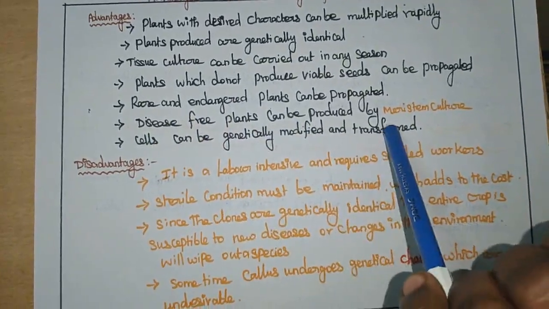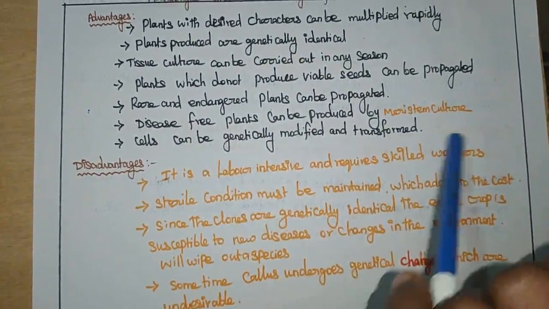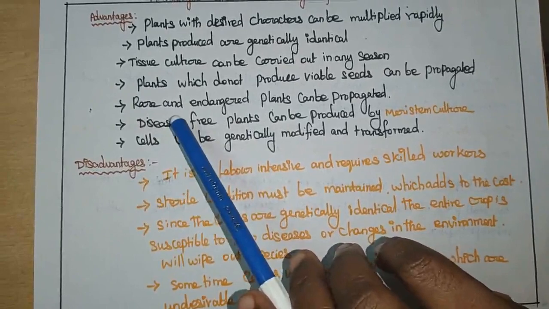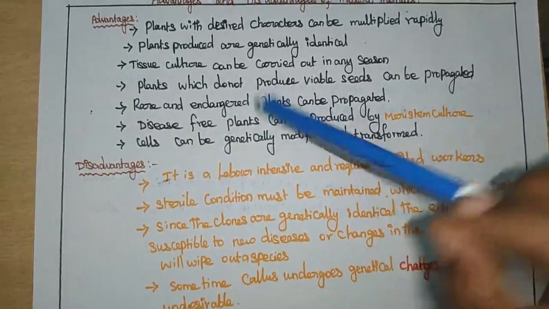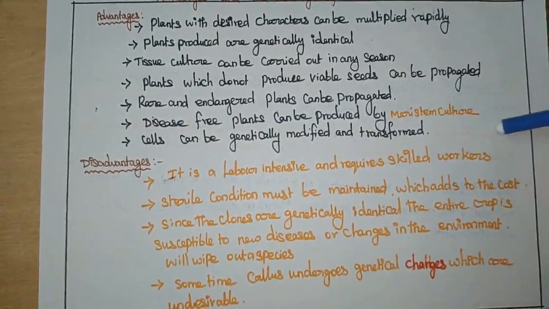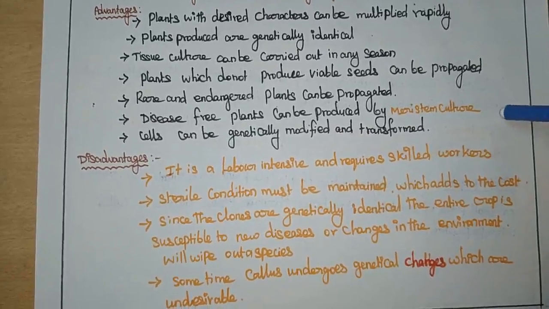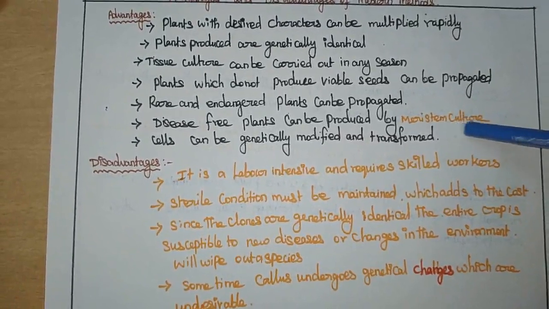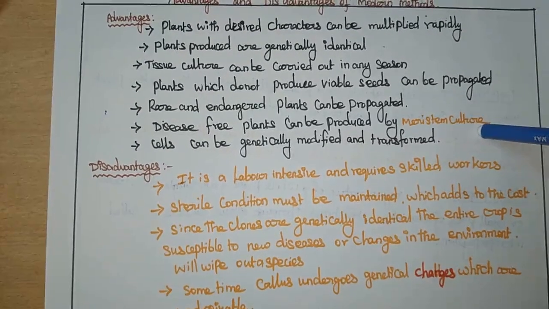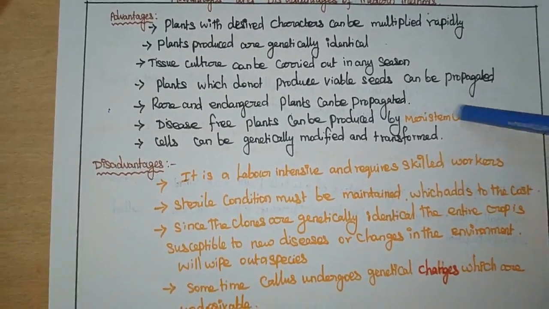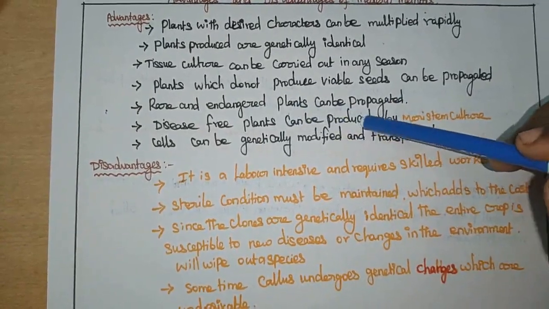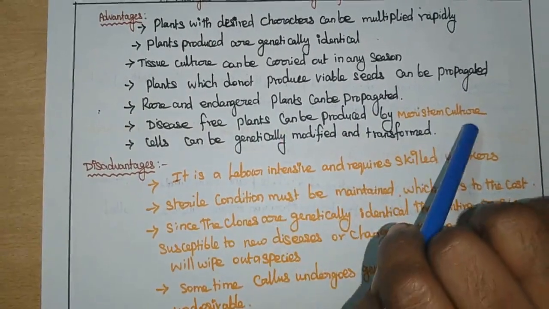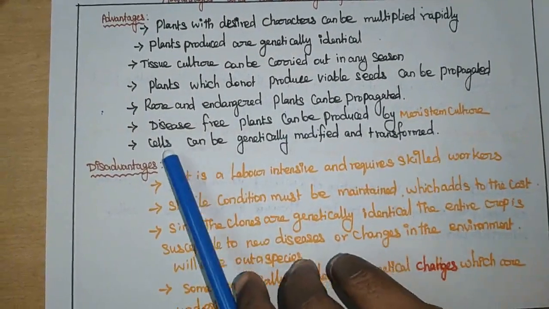Disease-free plants also can be produced by meristem culture, because in the meristem culture method, the meristematic cells are free from viral infections or any infections. So when the tissues are removed from the meristem tip of the shoot system or from the root system, it will definitely develop a disease-free plant. So disease-free plants can be propagated by meristem culture.